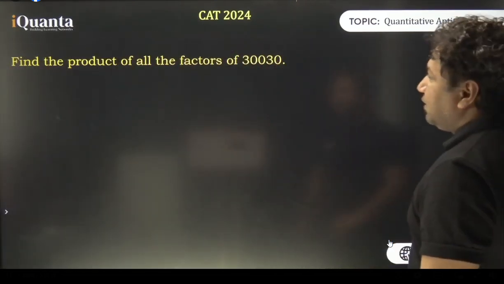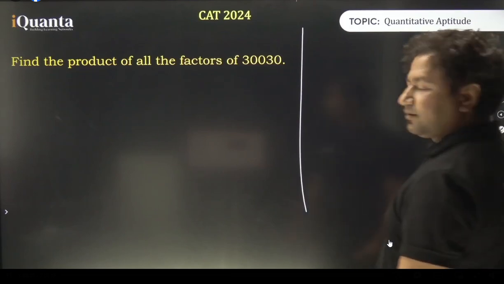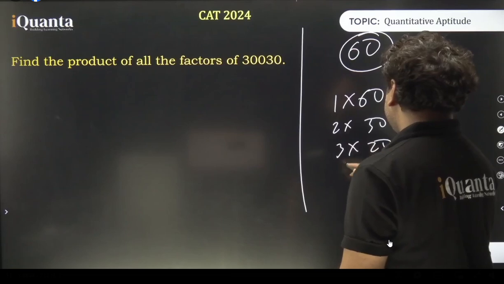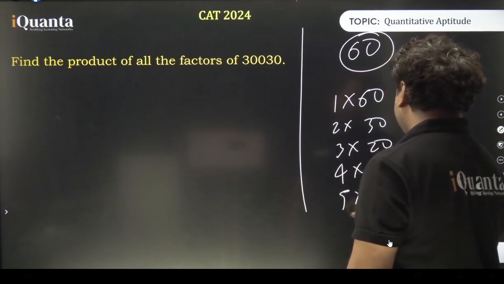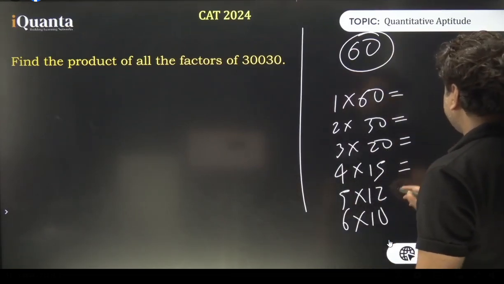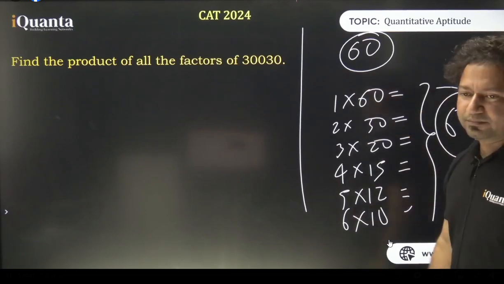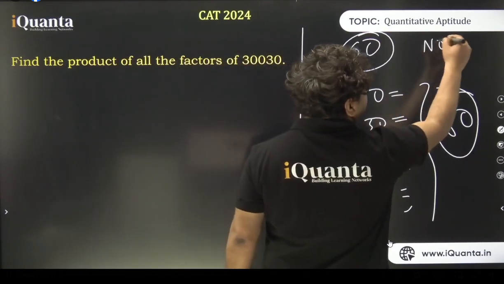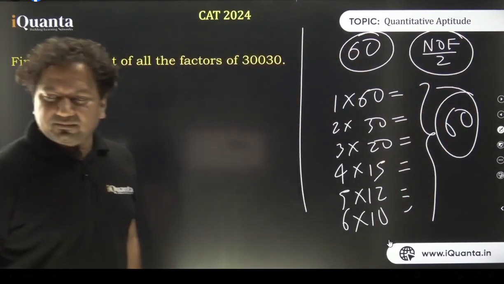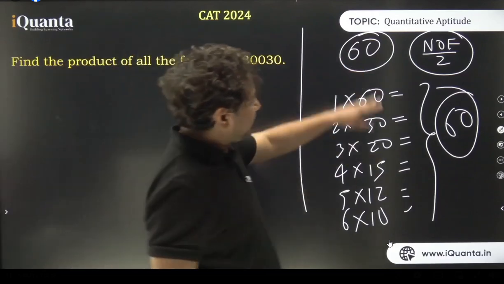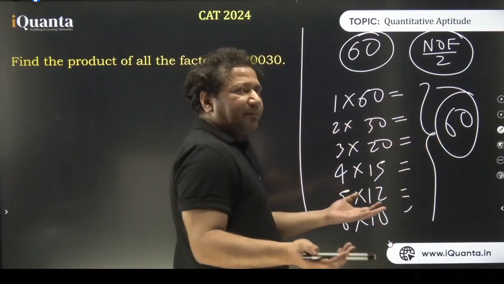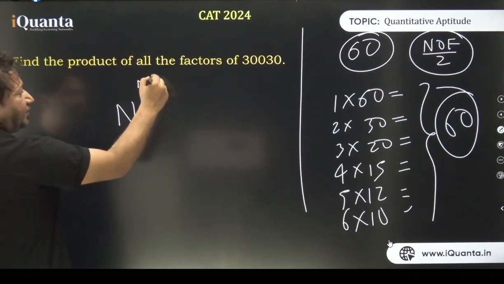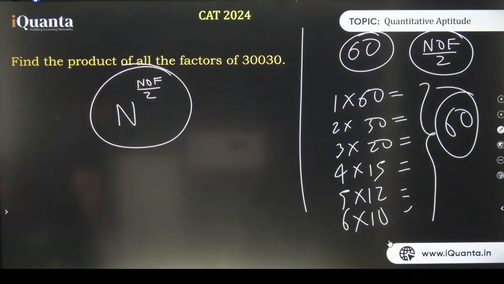To understand this question, let us look back to what we did earlier. When I took 60, if you remember, I wrote it as the first and last factor, second and second last factor, and so on. I told you one very particular thing about this, that the product of all these pairs is nothing but 60. And the number of pairs was formed by the formula, number of factors divided by 2. So in this case, 60 was coming 6 times, because we could form 6 different pairs. So the formula for any number n is n raised to the power number of factors divided by 2. Is that clear? This question is a concept builder.